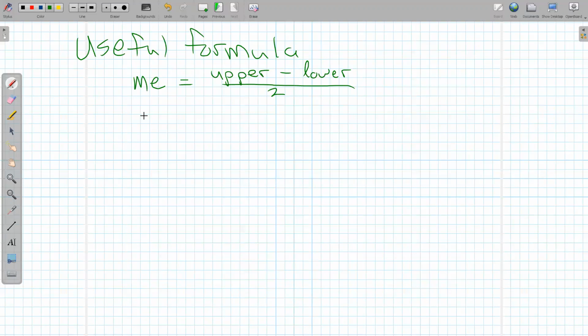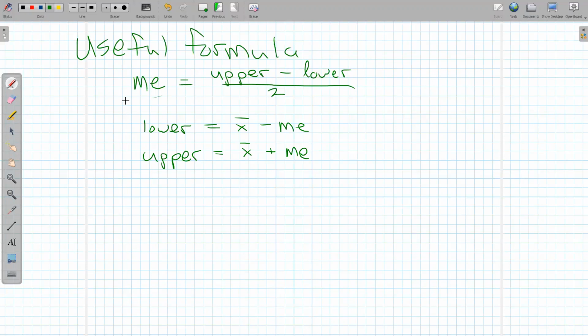StatKey is always going to give us the mean, the number in the middle. Other useful formulas: the lower is always going to be the middle, in this case x bar, minus whatever we have for margin of error. And the upper is always going to be x bar plus the margin of error. So these are three useful formulas for jumping back and forth between the mean and the margin of error, or the lower and the upper to the margin of error.